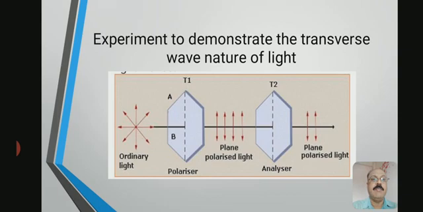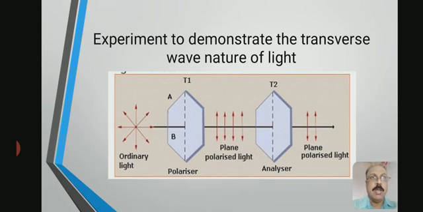It means that light waves are electromagnetic waves. So in electromagnetic waves there are two vibrations: one is the magnetic field and the other is the electric field. So one vibration must be restricted to a particular plane. Then we say the light is polarized.